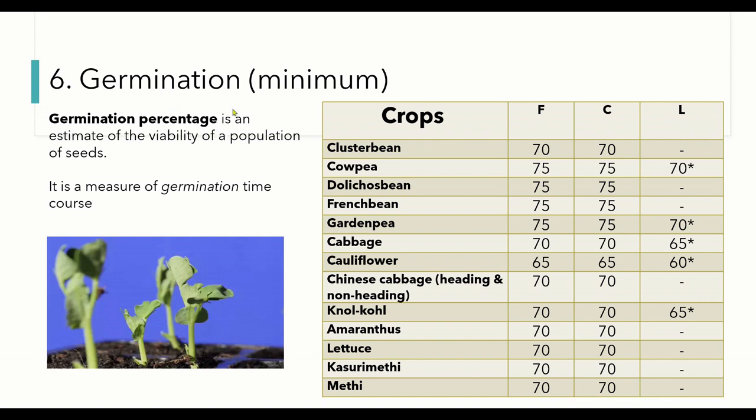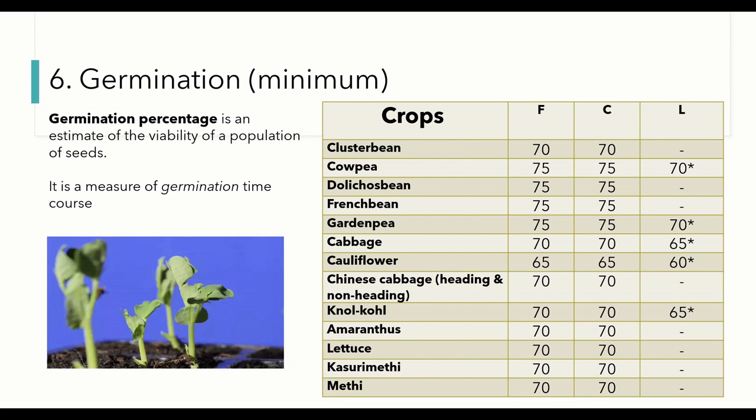Okay, next thing is germination percentage. Germination, as we all know, is a measure of the viability of the population of seeds. It is done from a sample, a representative, viable sample from the population. It is a measure of the planting value, and also a measure of the germinating time, of course. So this is required at the maximum, just like pure seeds.